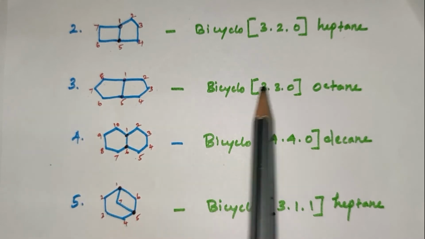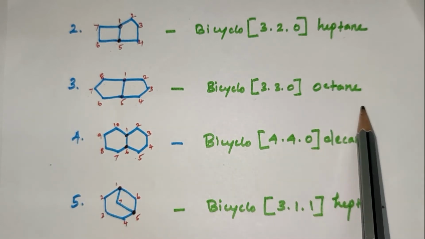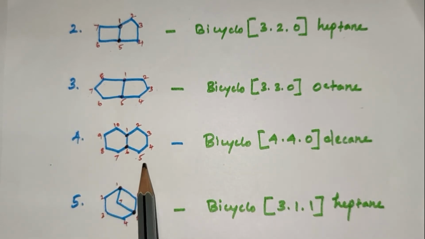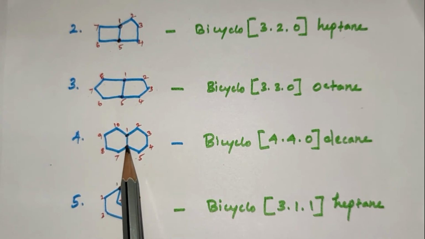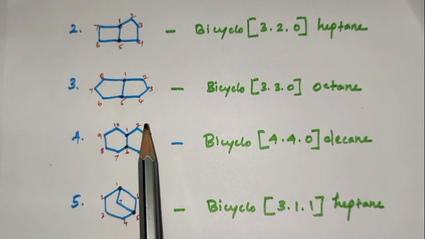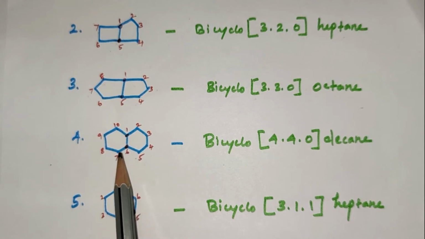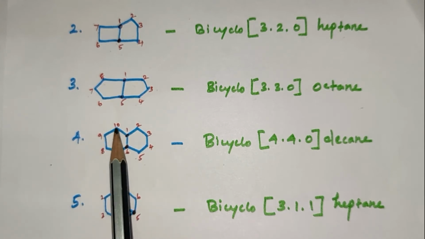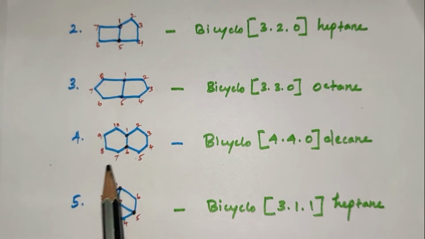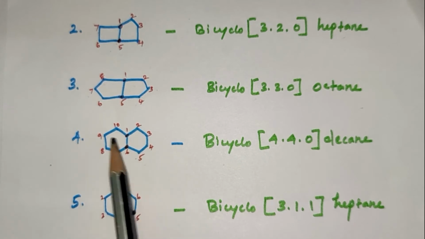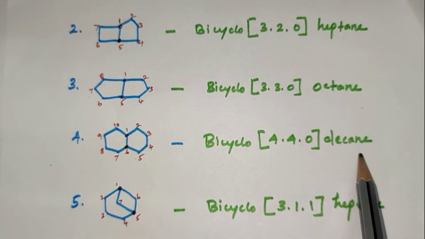Bicyclo[3.3.0]octane. Next, in this compound, it is a bridged position. 1, 2, 3, 4, 5, 6, 7, 8, 9, 10. Ten is decane. Bicyclo[4.4.0]decane.